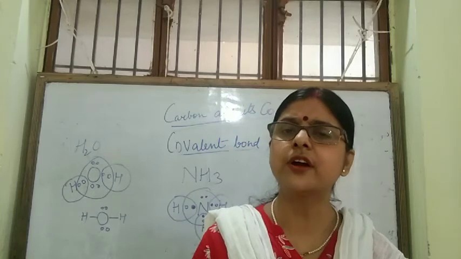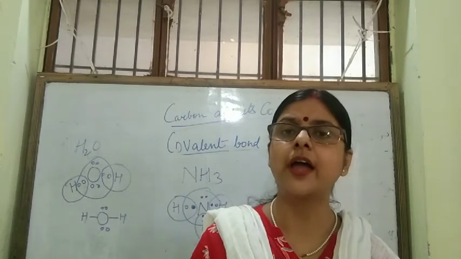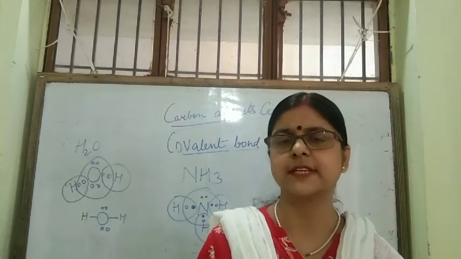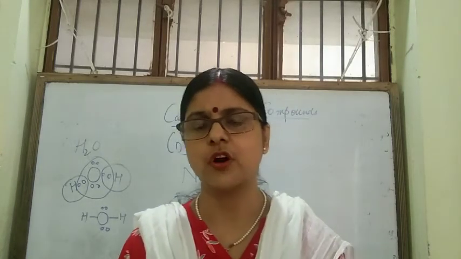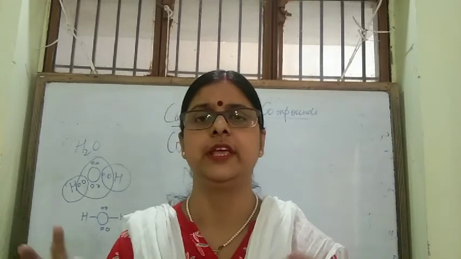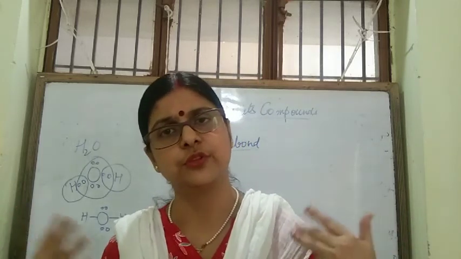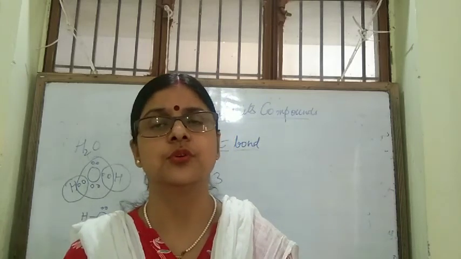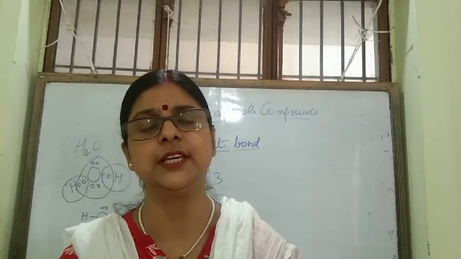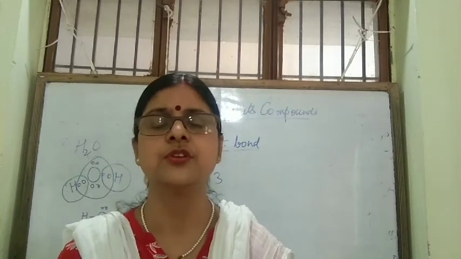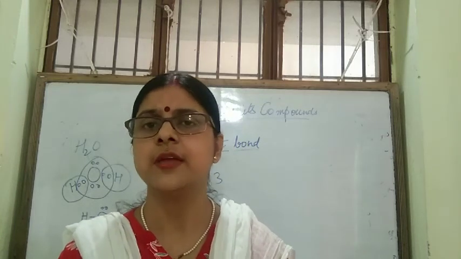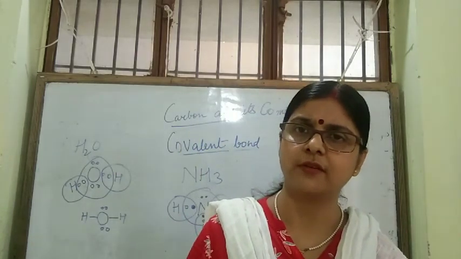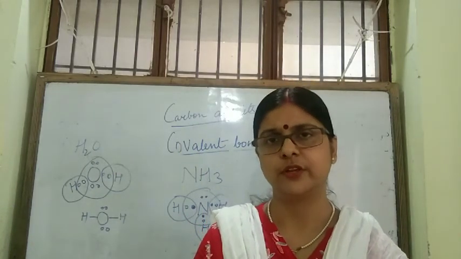Next, ionic compounds have high boiling and melting points, while covalent compounds have low. Because there is strong bonding in ionic compounds, a high amount of energy is required to break the bond, so they have high melting and boiling points, but covalent compounds have low melting and boiling points.